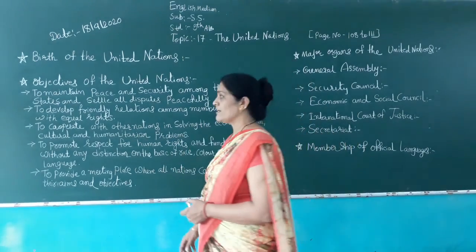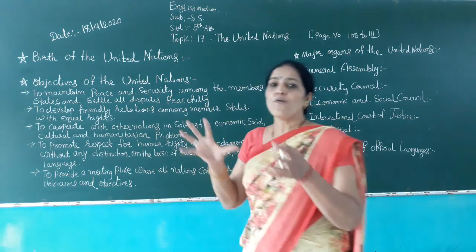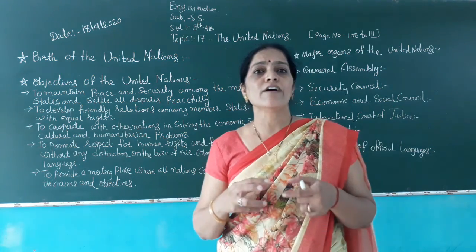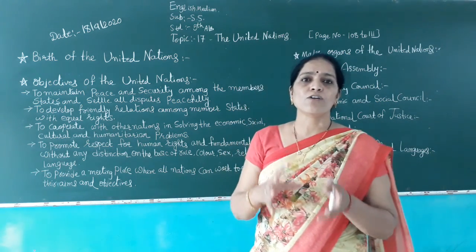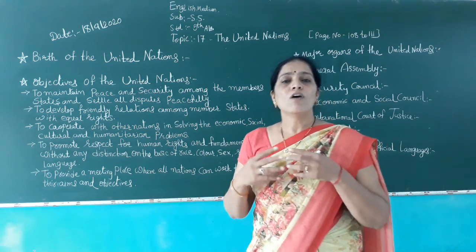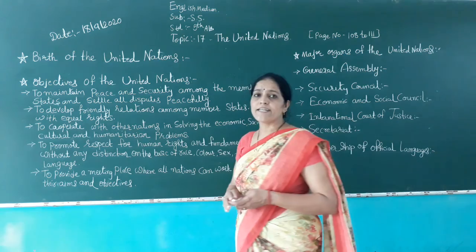Now friends, our continued topic is the objectives of the United Nations. When these leaders met, they decided to stop the world war. They wanted world peace, so they made the objectives of the United Nations.